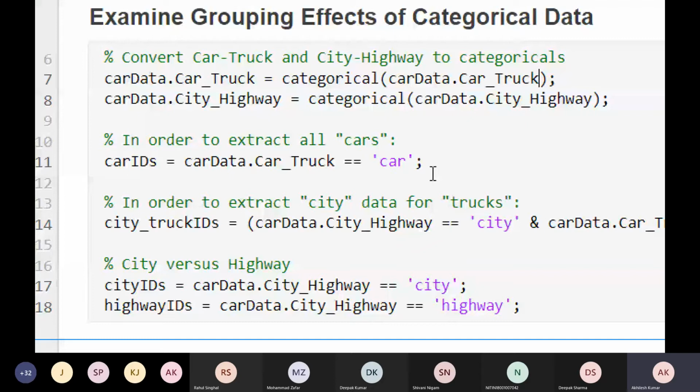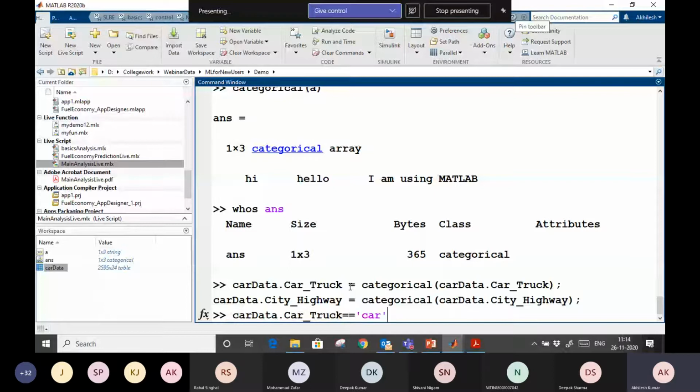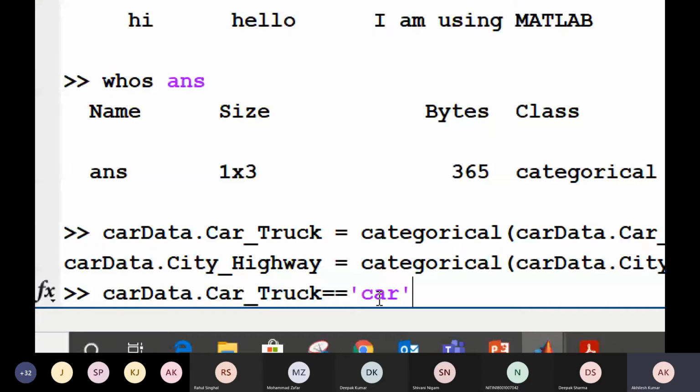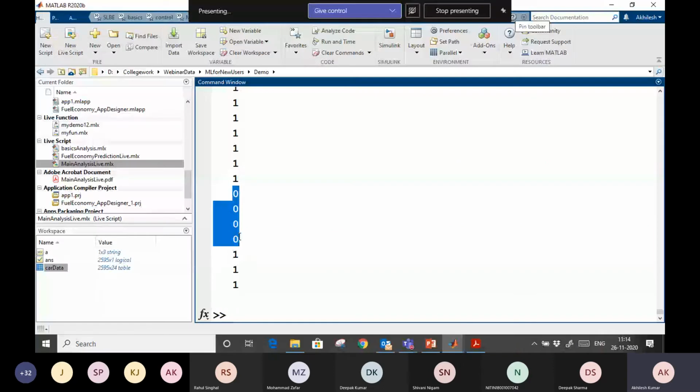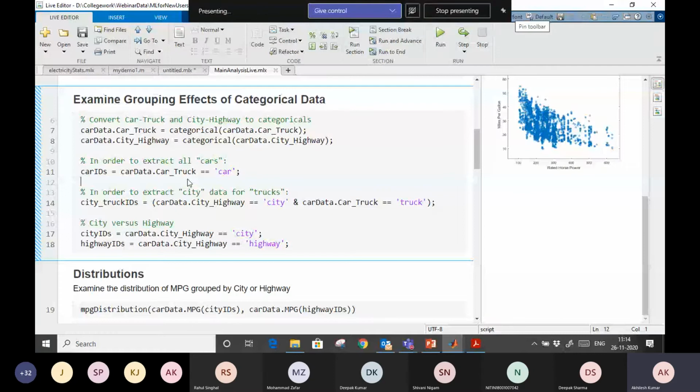Fine. Now I have this table, car data dot car truck is equal to car. So wherever you see here that relational operator I apply, right, double equality. Wherever this condition is satisfied, I will get the logical index 1, else I will get 0. See, at what index we have car data, and at what index we have truck data, that is 0, right? So same thing we are applying here. We are getting the car ID.